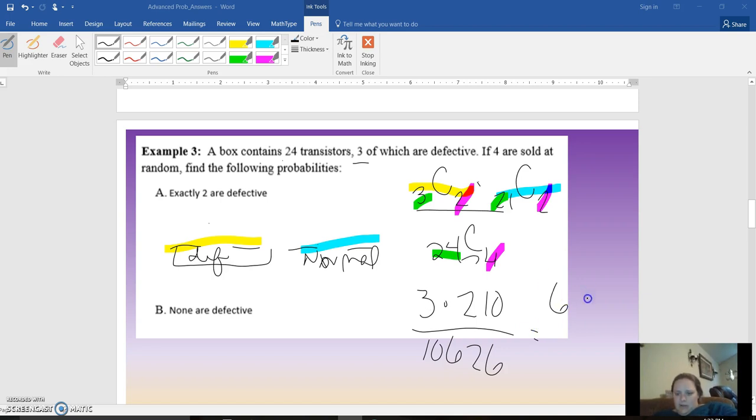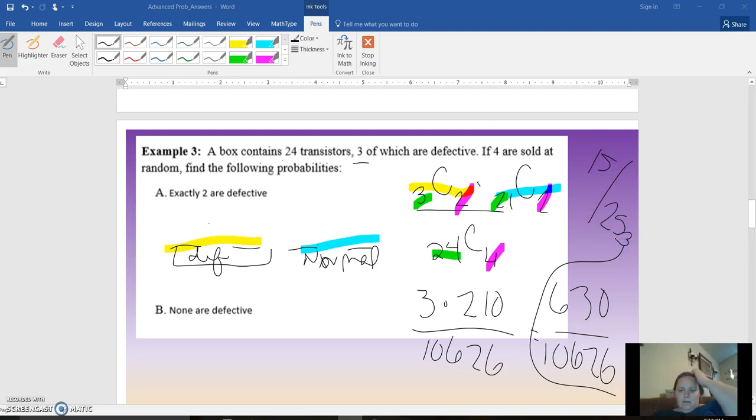So I get 630 over this 10,626. And I'm sure it can be reduced. It reduces to 15 over 253. But that's fine.